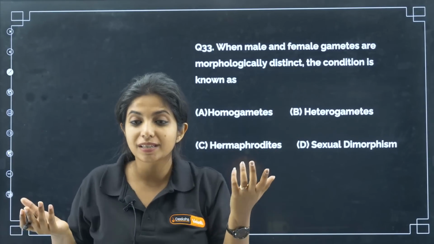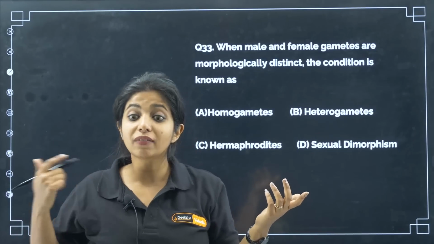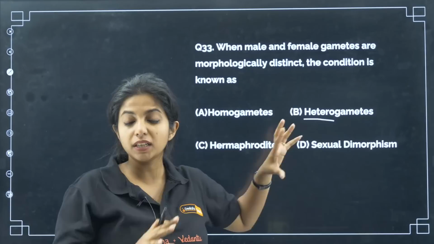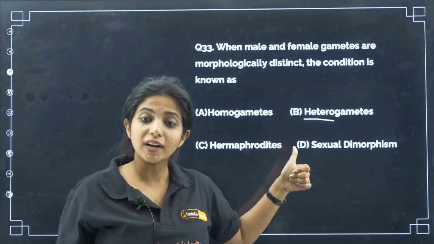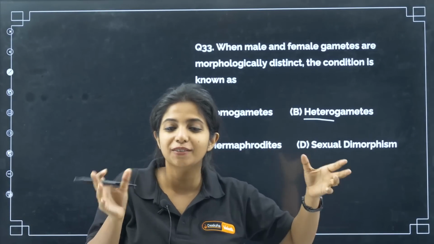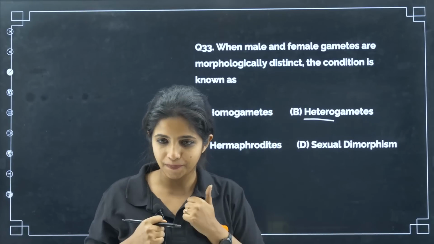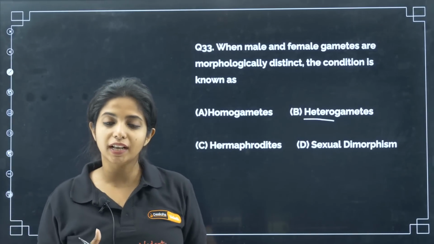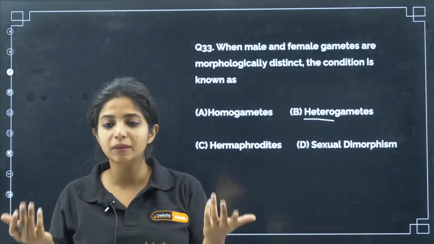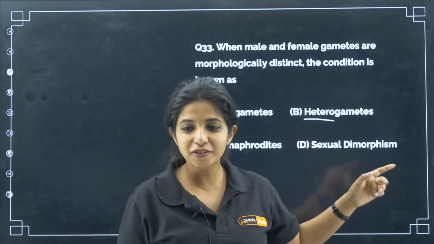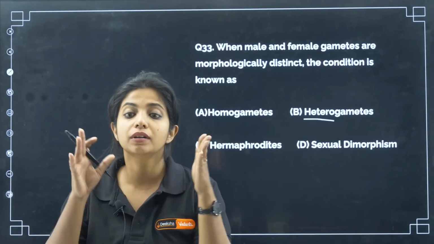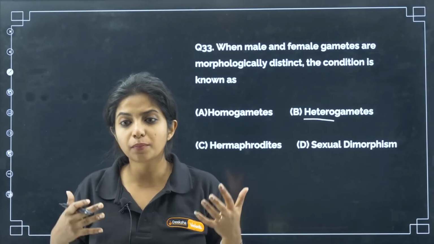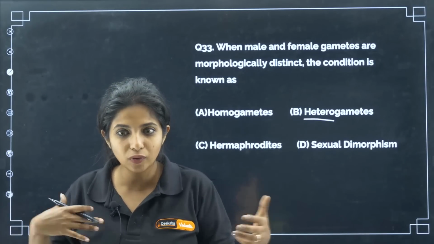Do they seem similar to you morphologically? No. So they will be what? Hetero. Hetero means other. Gametes mean gametes. So heterogametes means they do not look the same. Now hermaphrodites are those organisms which have both the male and the female reproductive parts within them. They do not necessarily depend on some other organism for fertilization, because in their body only the male and the female gametes are being released. Sexual dimorphism is basically when two sexes appear different. For example, male and female appear different. Again in us, do all the boys and the girls look different, right? Do we look similar?